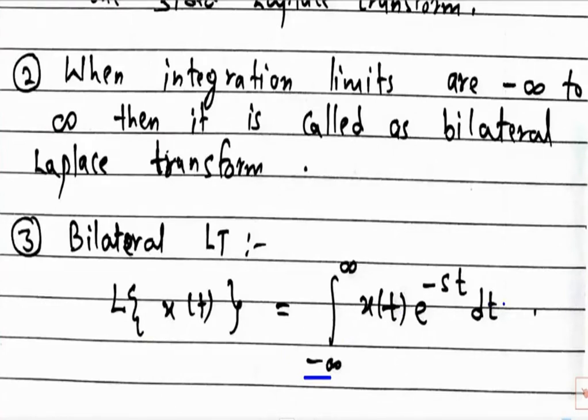Now, if you are observing, e raised to power minus st comes up very often in this integration, right? So you must remember the basics. If you don't remember the basics, you will make mistakes. Now what you will do is solve the integration. After solving the integration, you are going to substitute infinity and minus infinity in place of t, right? So now you have to tell me, what is the value of e raised to power minus infinity?